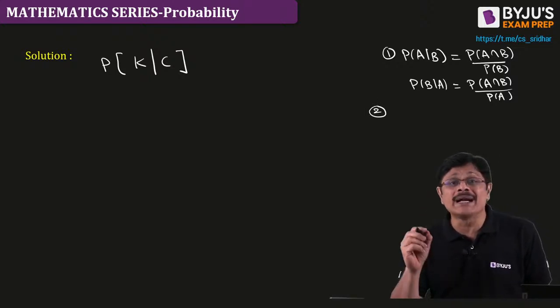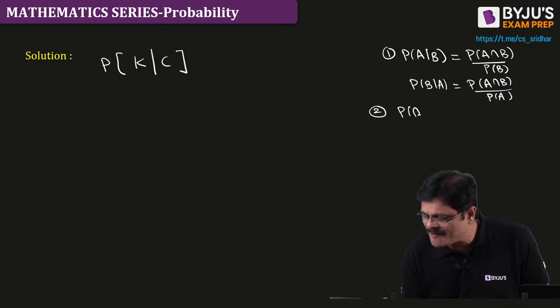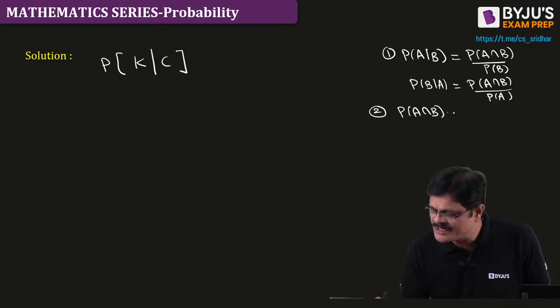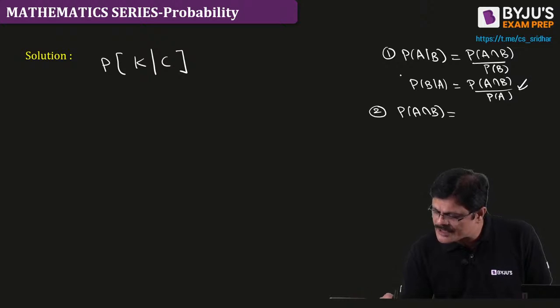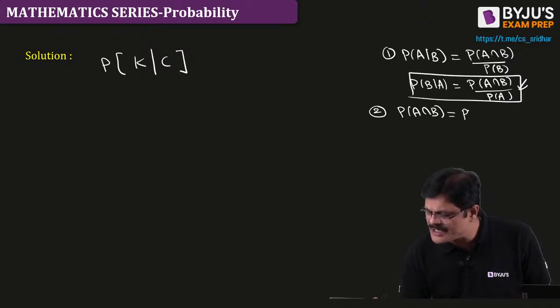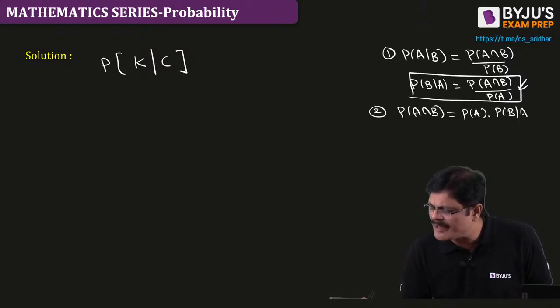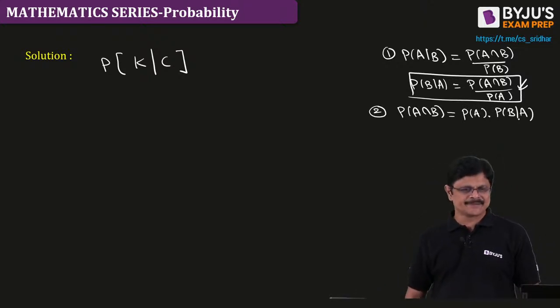What is probability of A intersection B from the second rule, sir? It is simply probability of A into probability of B when A has already happened.